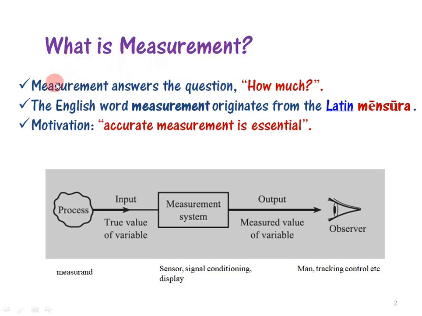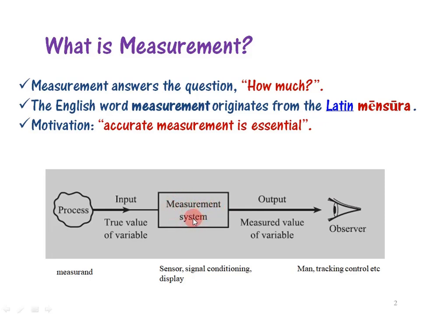What is measurement? Measurement answers the question how much. This is a very general and frequent question that rises in our mind whenever we want to express the value of an unknown quantity in terms of numerics. Then we look at the measurement system. The English word measurement originated from the Latin word mensura, with the motivation that accurate measurement is essential. To understand this statement, we'll see the measurement system here.